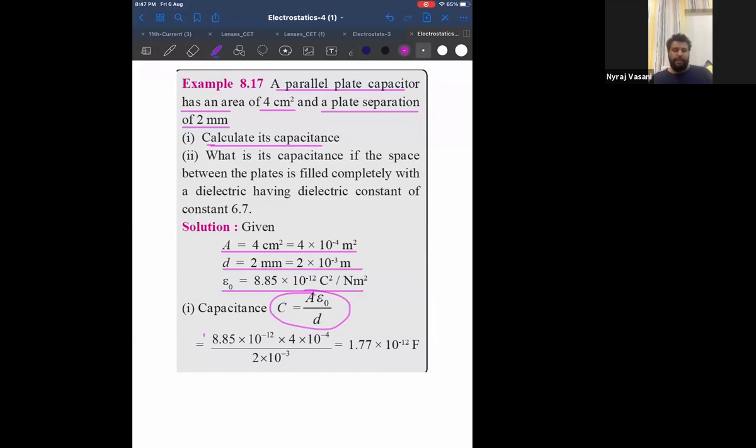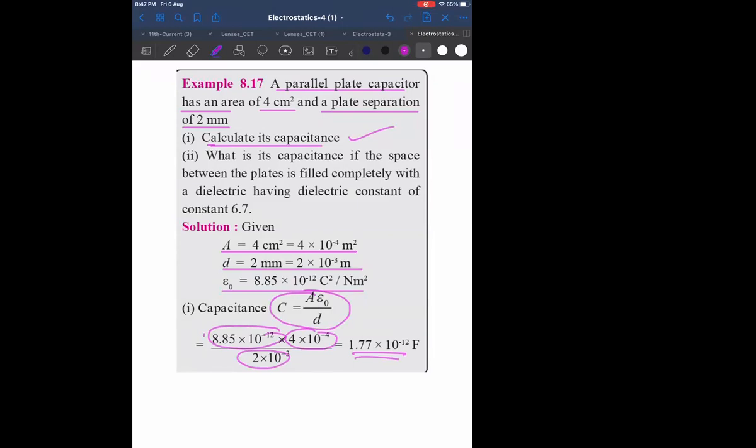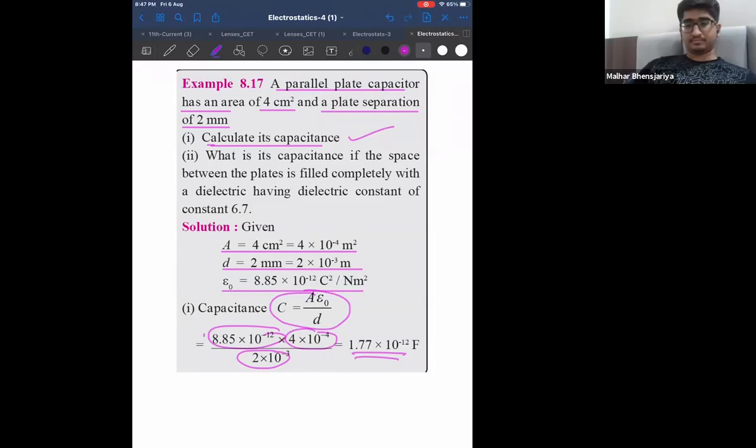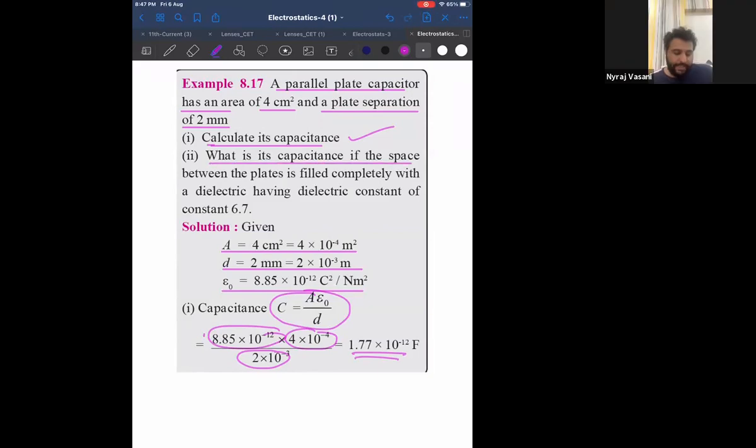Therefore, my formula will become A epsilon naught by D. This is A, this is epsilon naught, this is D. Tell me whether you're getting this answer first for capacitance. Do that much and confirm. Yes. Yes. Yes, sir.